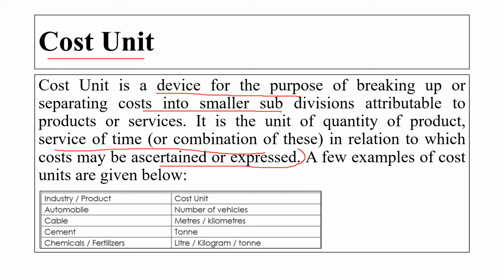The examples of a cost unit are industry product and the cost unit. The automobile, the number of vehicles. How are we dividing the automobile? Then it is a number of the vehicle. Then is a cable, meter or kilometers. Cement in ton. Chemical or a fertilizer, maybe in the liter, kilogram and the ton. Okay.